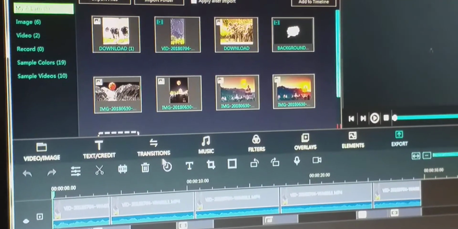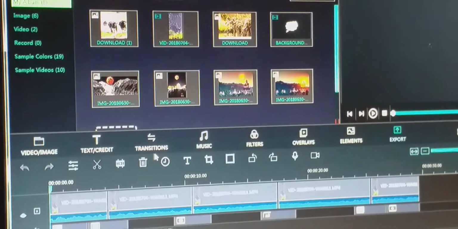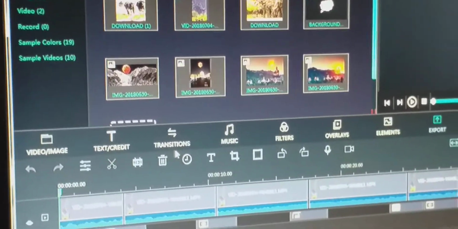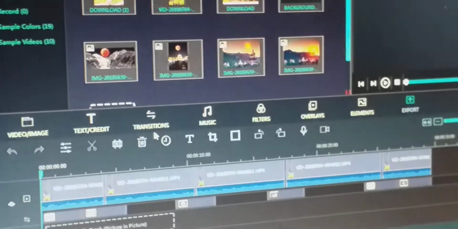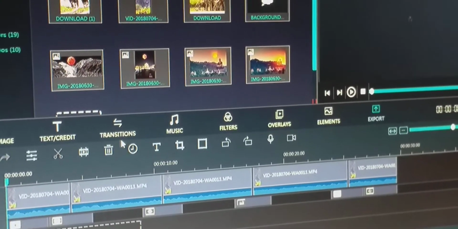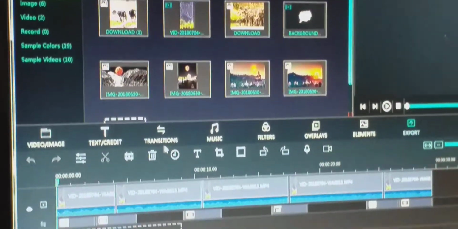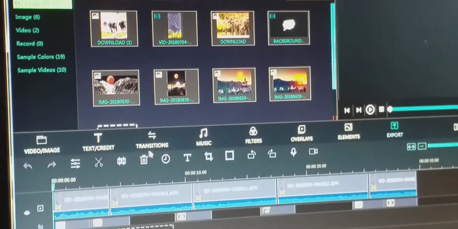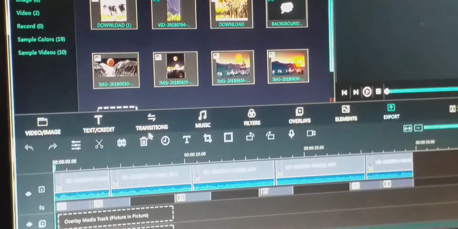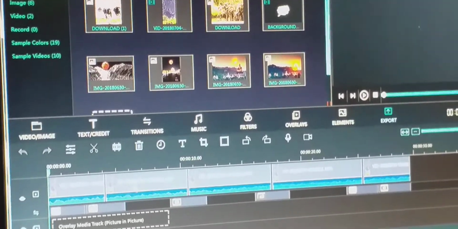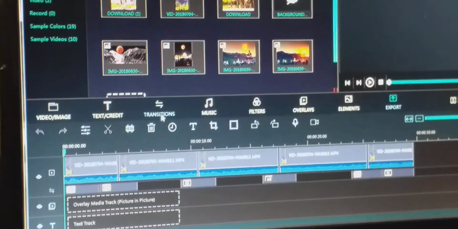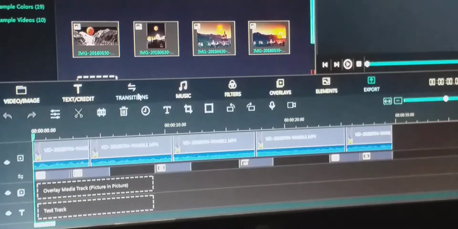Now transition. What is the meaning of transition? Transition is the concept that shows the change of state from one to another. So here are different effects that can be applied on different clips or images. When control moves from one to another, it can be controlled using transitions.